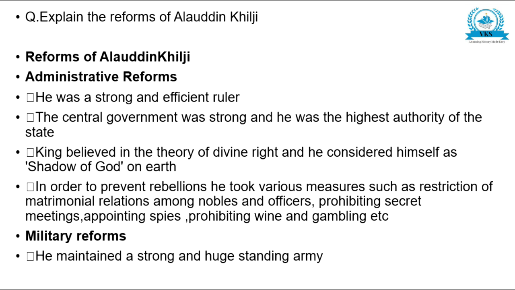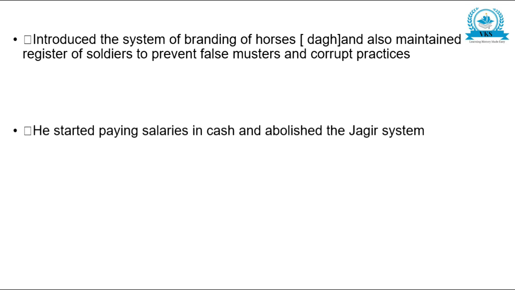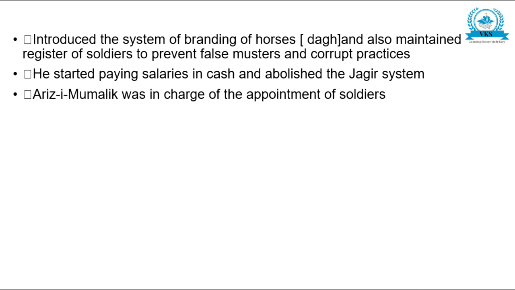Military reforms: he maintained a strong and huge standing army, introduced the system of branding horses, dagh, and also maintained a register of soldiers to prevent false musters and corrupt practices. He started paying salaries in cash and abolished the jagir system. The Ariz-i-Mamalik was in charge of the appointment of soldiers.